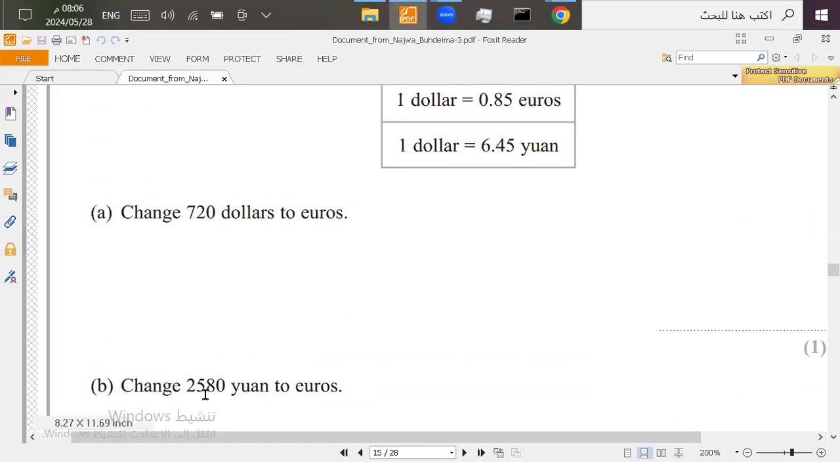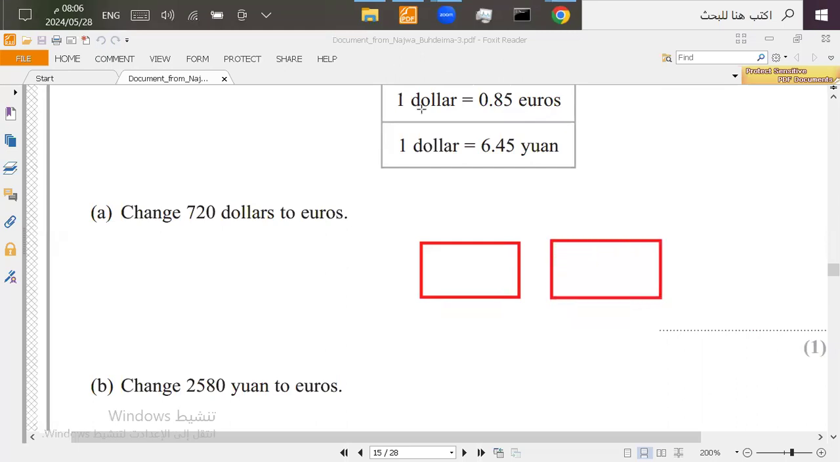Next question, change 2,580 yuan to euros. So here we have the yuan, and we're going to use the exchange rate of that. So same idea. I'm going to put the boxes. First, we don't have an exchange rate between these. We can make an exchange rate. Now, here, because this one equals this one, it means this one will equal to this one. Now you have to understand this because here $1, $1. This one is equal to this one. It means this is equal to this. And you can use this exchange rate the same way.